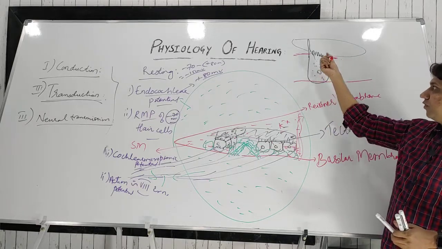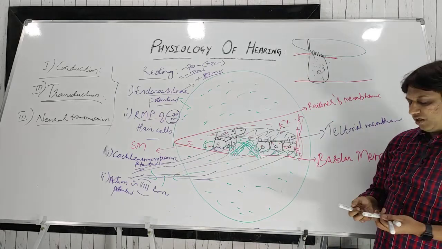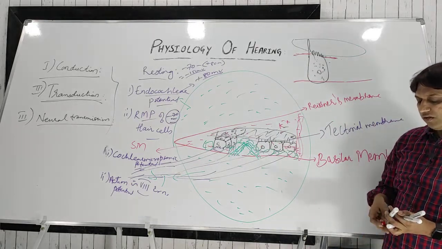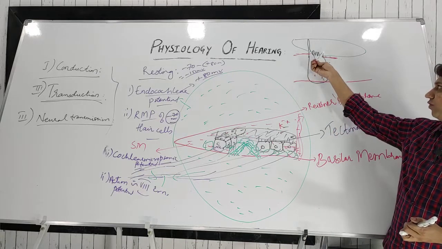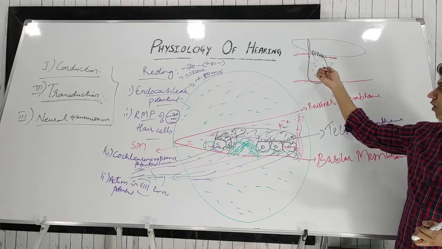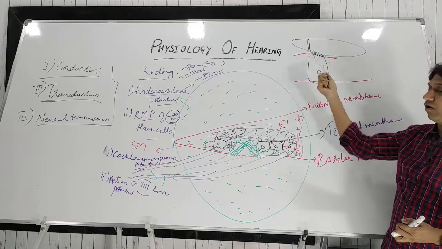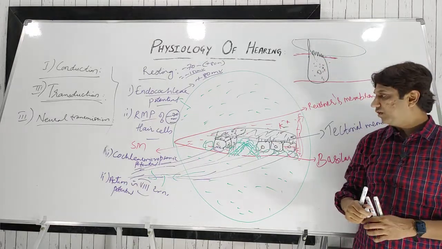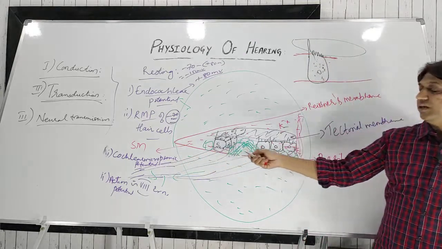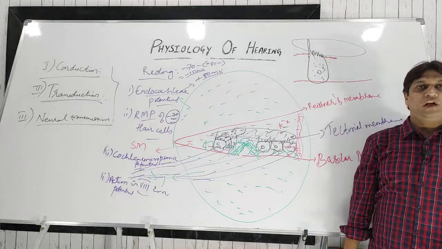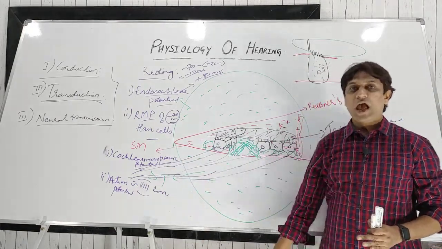Okay, so because of this, they generate this cochlear microphonic potential. It is a generator potential. So what exactly it means is, when there is a movement and depolarization because of the opening of the potassium channels, when potassium cations enter here and cause this depolarization, these potentials are generated. It is not an action potential because it does not obey the all-or-none law, and there is no latent period, and it does not respond to anesthesia and ischemia as compared to the action potential.